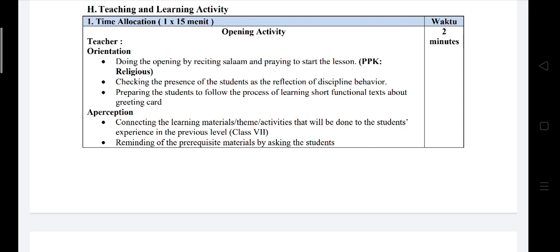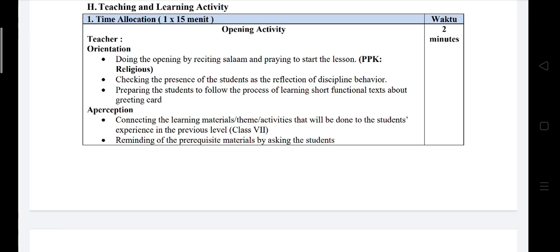Checking the presence list of the students as the reflection of disciplined behavior, and preparing the students to follow the process of learning short functional text about greeting card, and then the perception, connecting the learning materials, theme, or activities that will be done to the students' experience in the previous level.